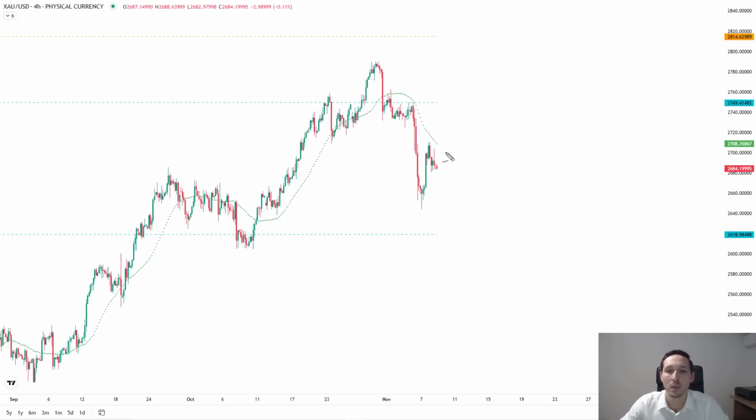So any pullback in gold, if we start to breach the 2749.41 and take out these highs, this is where maybe we even pop through, take out this high. This is where I'd be looking for a 1 or 2 day reversal to the downside in gold next week. If we blast through here and take out the 2814.62, this would actually be a continuation of the overall trend,